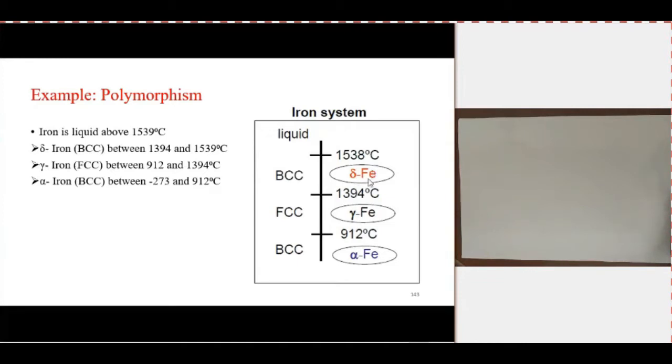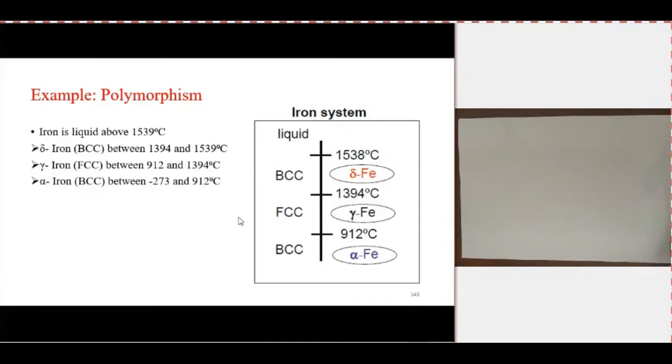We will study this type of iron in detail when we study the iron-carbon equilibrium diagram of steel. Between 1394 and 912 degrees Celsius, iron exists in FCC crystal structure. It changes from BCC to FCC between these two temperatures, and we call that gamma iron. Below 912 degrees Celsius, again the iron exists in BCC crystal structure. So depending upon the temperature, the equilibrium crystallographic structure of the iron changes.